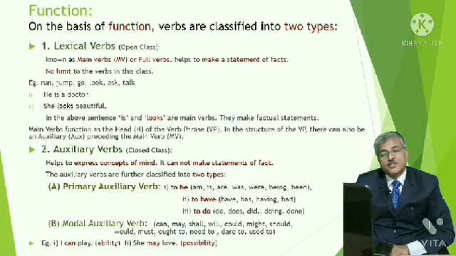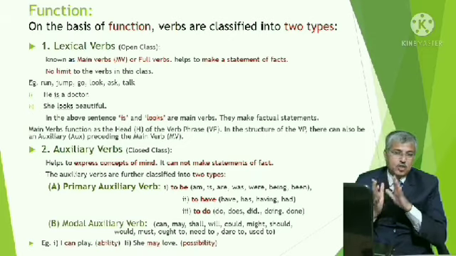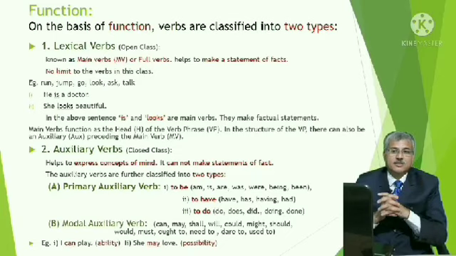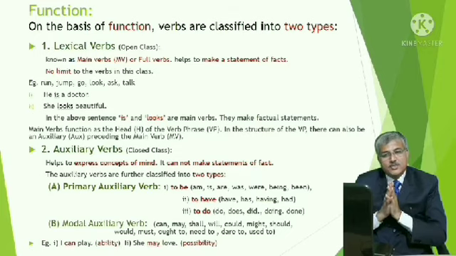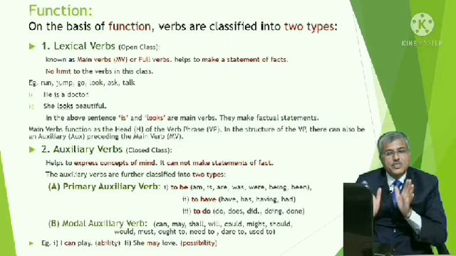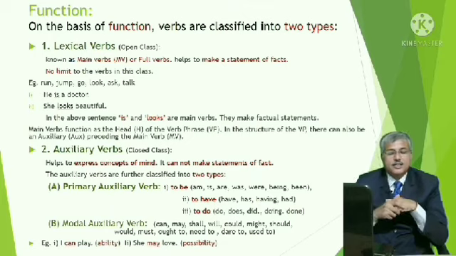On the other hand, auxiliary verbs express concepts of mind. They cannot make statements of fact. The auxiliary verbs are further classified into two types. Number one, primary auxiliary verb, and number two, modal auxiliary verb.